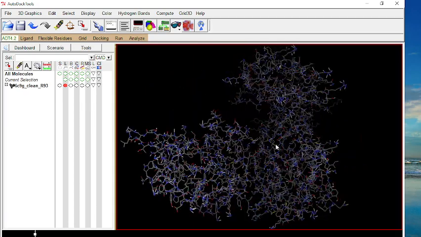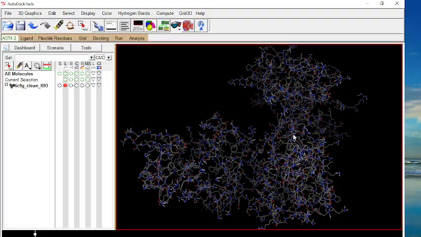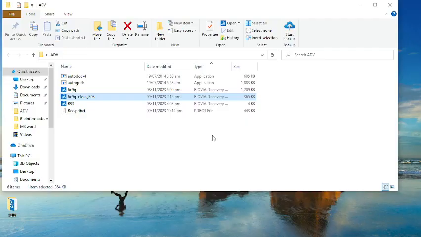This protein is now ready for docking. At this time, your working folder will have one additional file with the name rec.pdbqt. This is the pdbqt file.